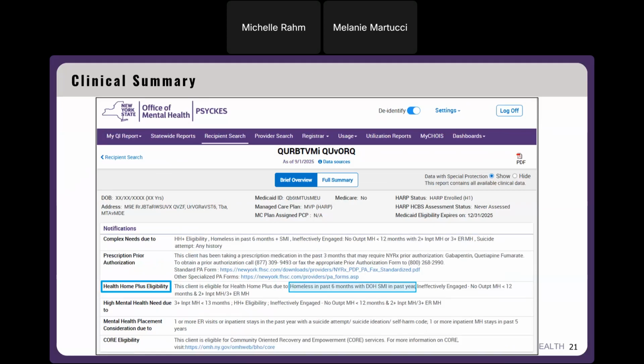All right, and then the clinical summary, this is where you can see if somebody is eligible for Health Home Plus. You can see in the notification section in both the brief and full summary view their Health Home Plus eligibility reasons. So this client is eligible for Health Home Plus due to, and then you can see our newest criteria that's been added. So that will show when applicable to the client among any other Health Home Plus eligibility criteria that they might meet. So that will show in the notification section of their clinical summary.